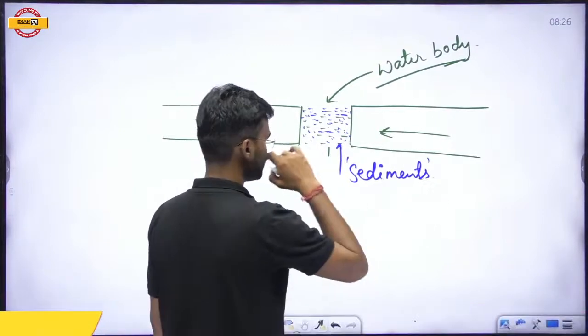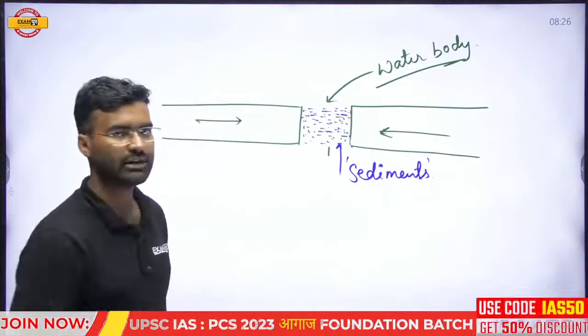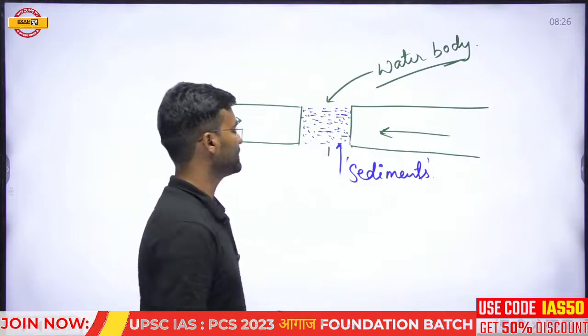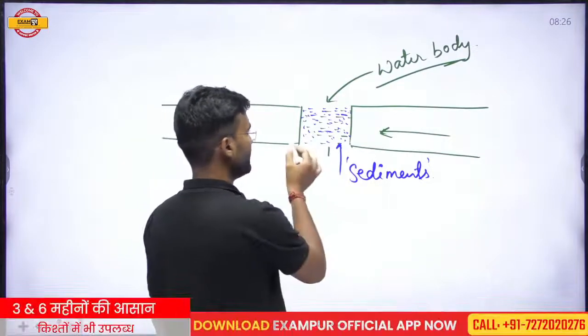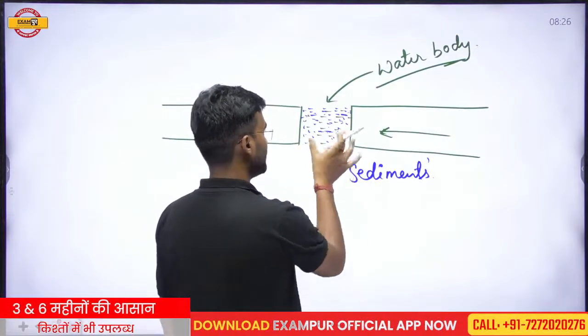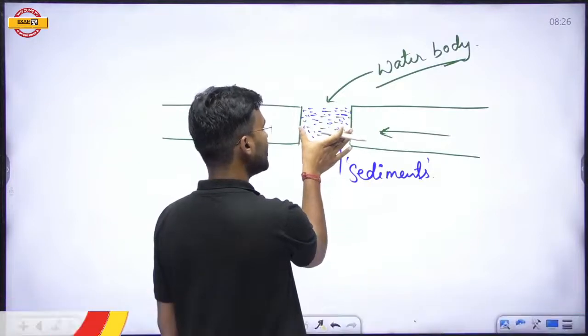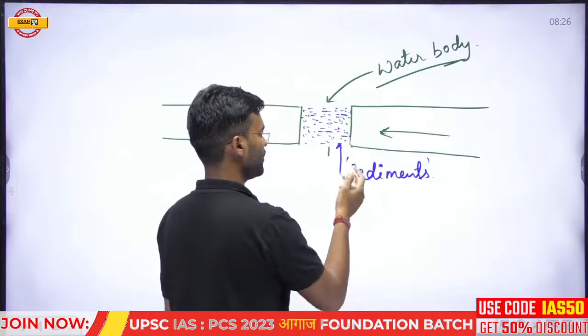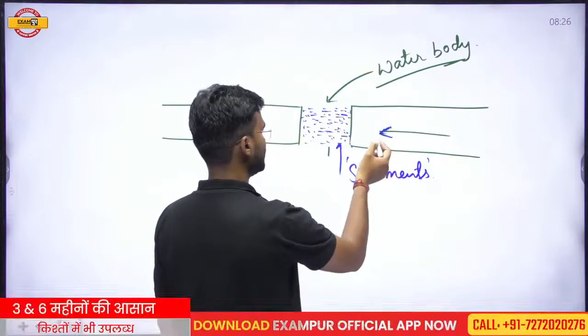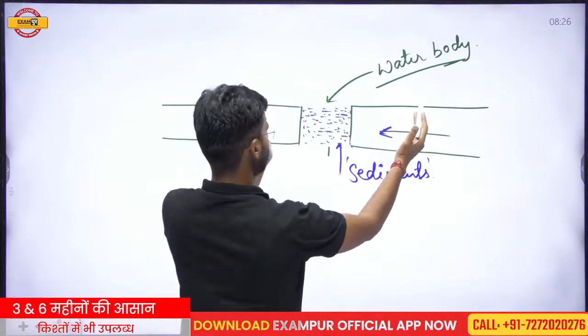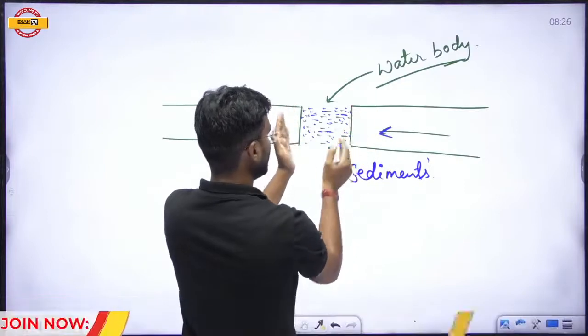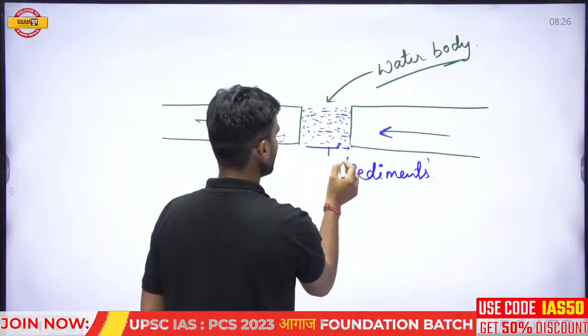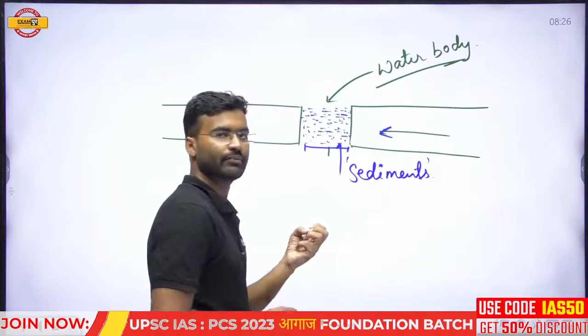If sediments are found here, that means when these two plates start to converge, the area of this particular water body starts to contract. Basically, if two plates are moving closer to each other, the area of this water body starts to compress.